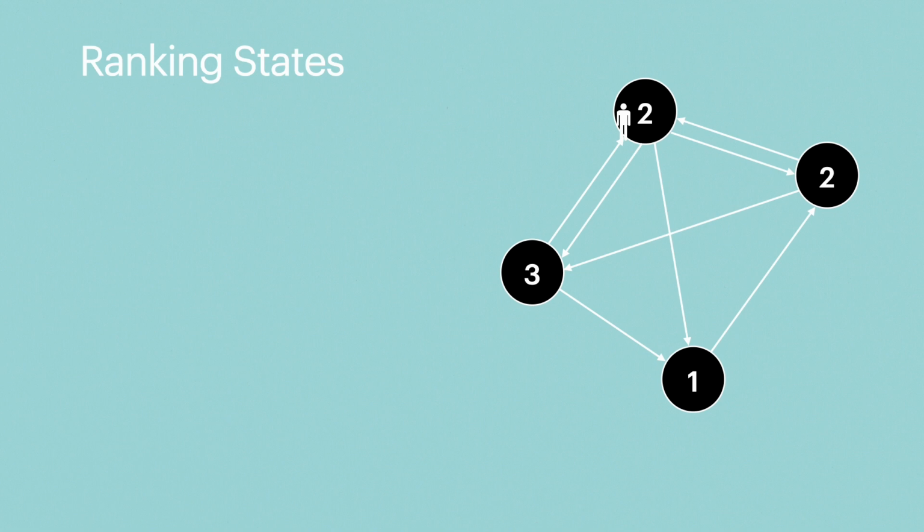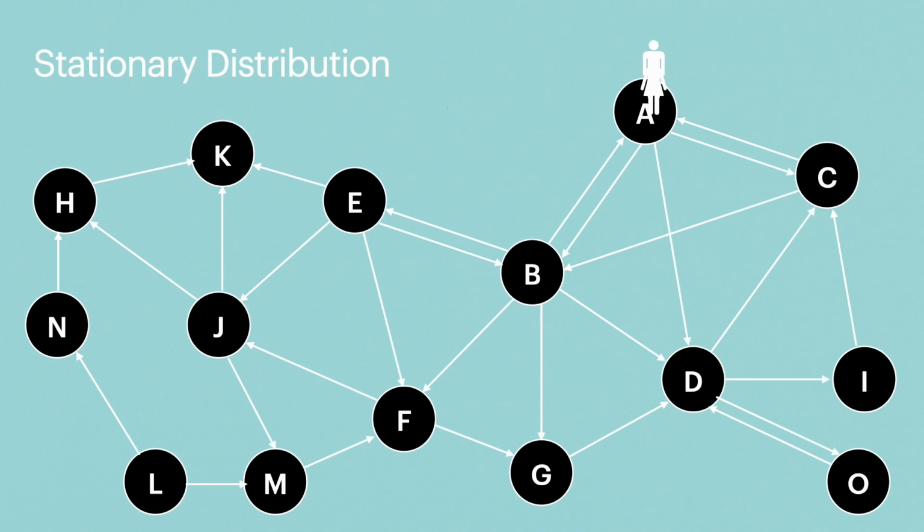Here, the surfer has visited page B thrice while surfing the web, so it will be ranked highest. But as can be seen, web pages A and D are visited the same amount by the surfer, which causes a dilemma as to which page should be ranked higher. A proper mathematical way to rank web pages is by developing a stationary Markov chain distribution. A distribution of a Markov chain is said to be stationary if the overall distribution of users surfing through the web network remains constant even though the distribution at each jump from one web page to another is different.